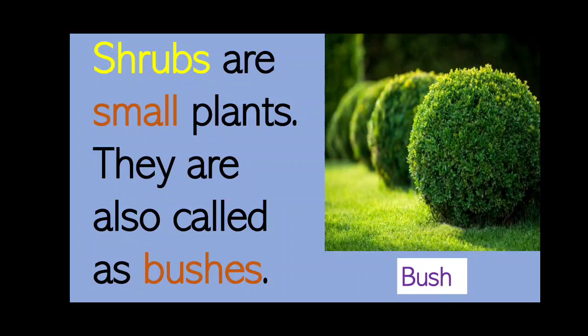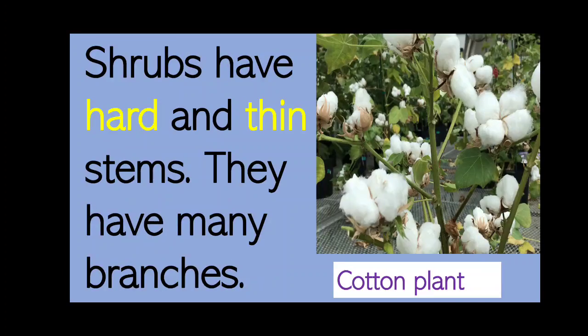Children, can you see the picture of a bush there? It is small in size. When we talk about trees, we know that they are big in size, the biggest plants. When we talk about shrubs, we can say that they are small plants, smaller than the trees. Shrubs have hard and thin stems. They have many branches.